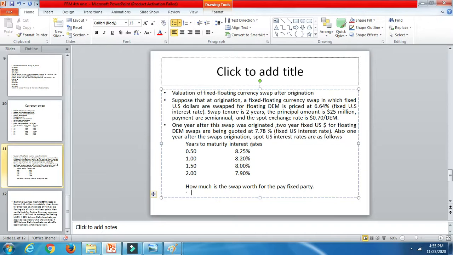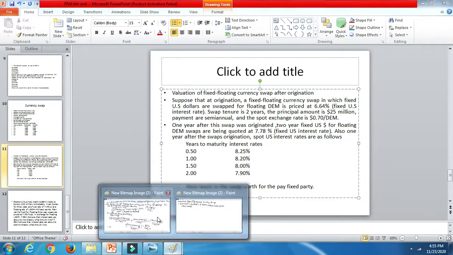So after 1 year the fixed interest rate is 0.078, so now the interest rate is 7.78. We are going to change this, and instead of taking 0.064 wherever we have taken it, we are now going to take 0.078.